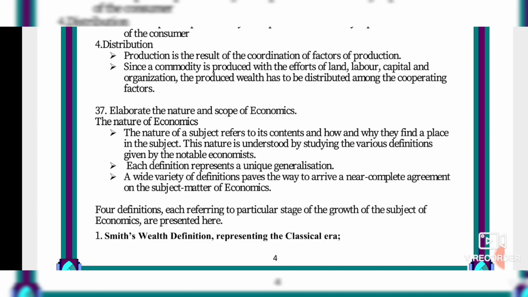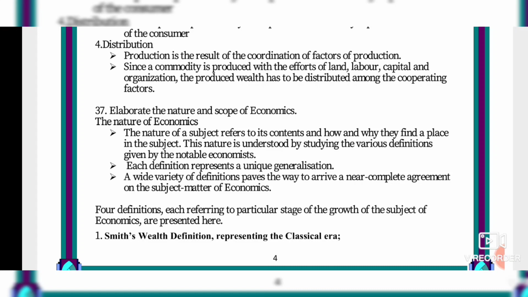So each definition represents a unique generalization. A wide variety of definitions paves the way to arrive at a near complete agreement on the subject matter of economics. In simple words, I can tell you, a law expresses a causal relationship between two or more than two phenomena. Marshall states that economic laws are statements of tendencies, and it tells economic laws are not inviolable.